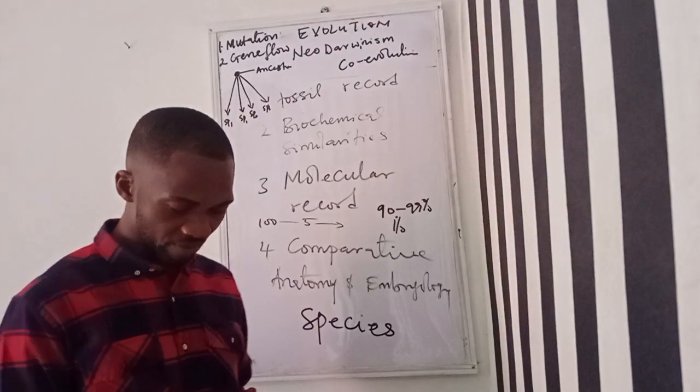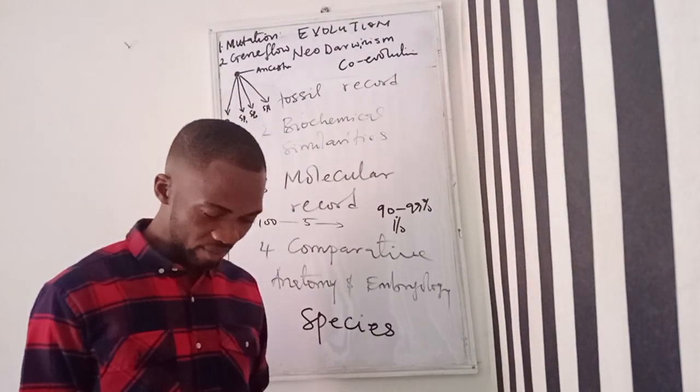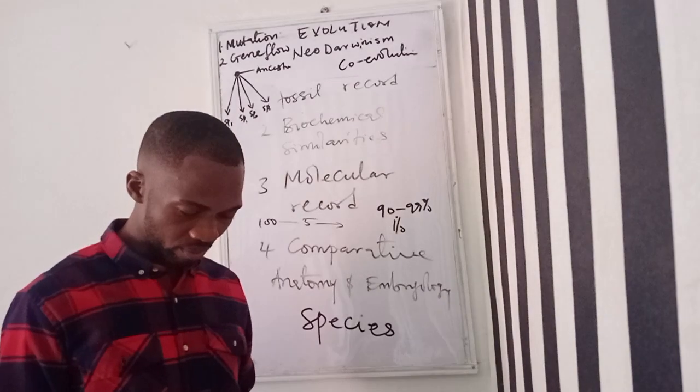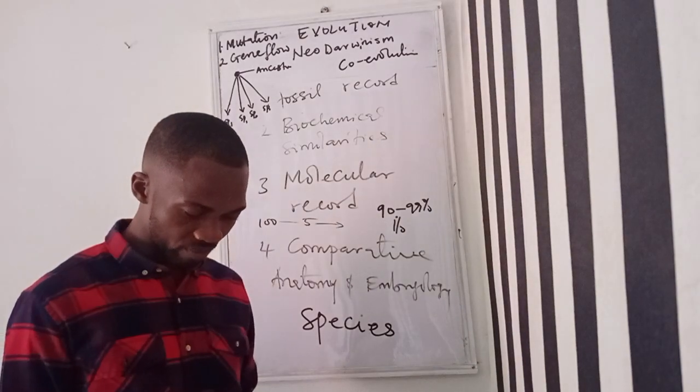So interacting species evolve with adaptive changes in one producing complementary changes. This is known as coevolution. It's shown in flowering plants.